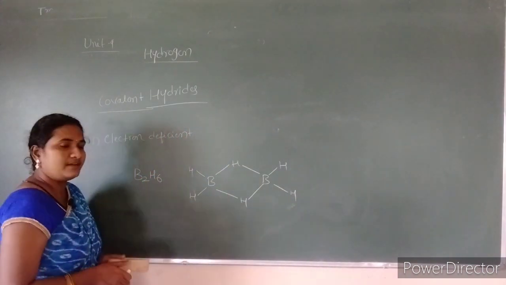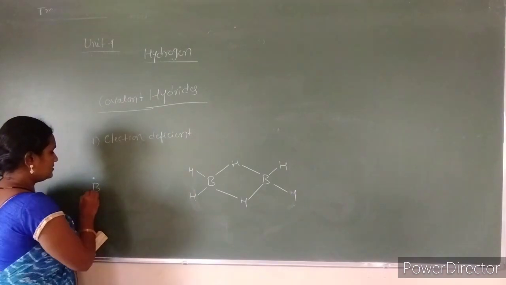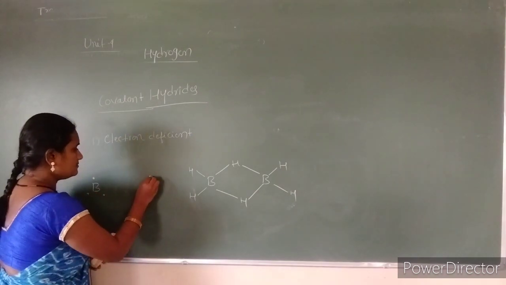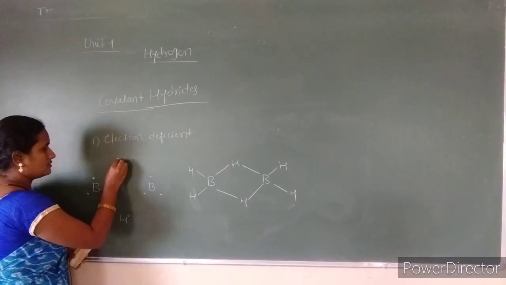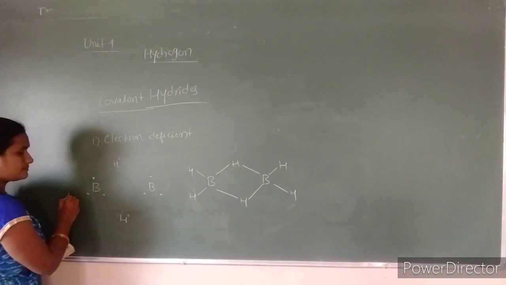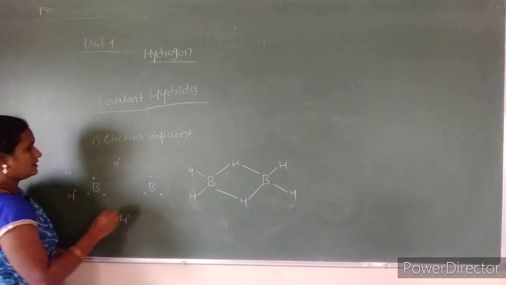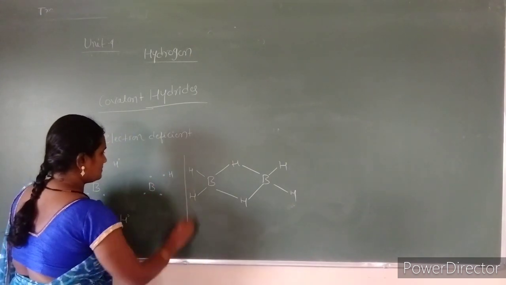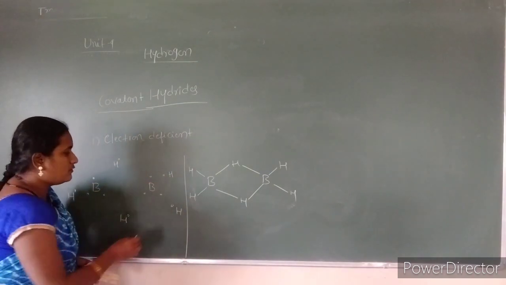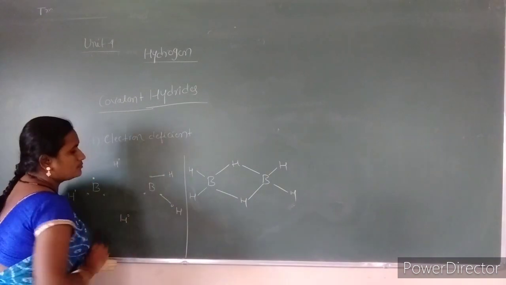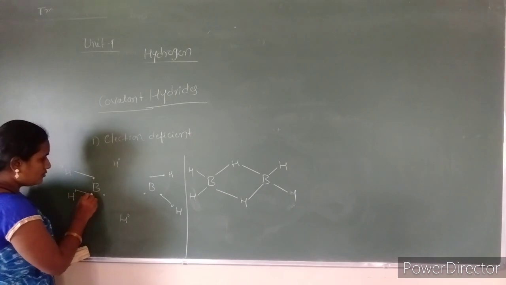If we see the Lewis dot structure of diborane, it is like this. Boron has 3 valence electrons and hydrogen has 1 valence electron, and the terminal hydrogens each have 1 electron. The terminal hydrogens will form normal bonds with the boron valence electrons, so we get the formation of 2 bonds here.